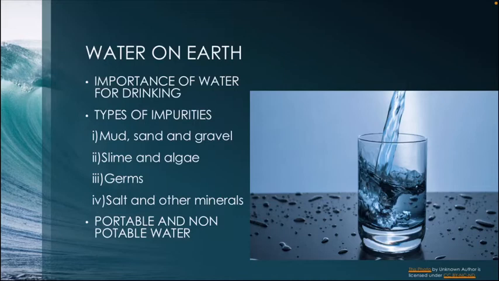We can also use chlorination, adding chlorine to the water to kill the germs. Chlorine is used when a very large amount of water needs to be purified at once, for example in swimming pools, where chlorine kills all the germs. The last two processes are distillation and water purifiers.